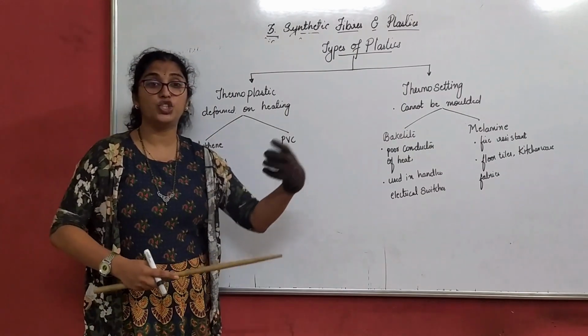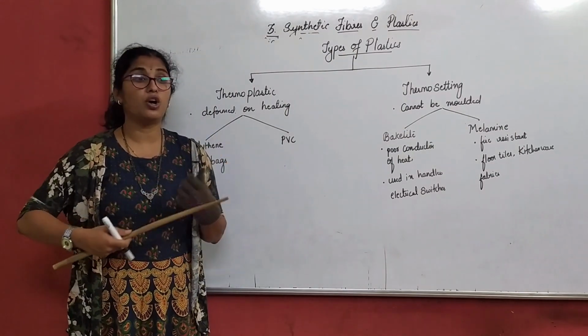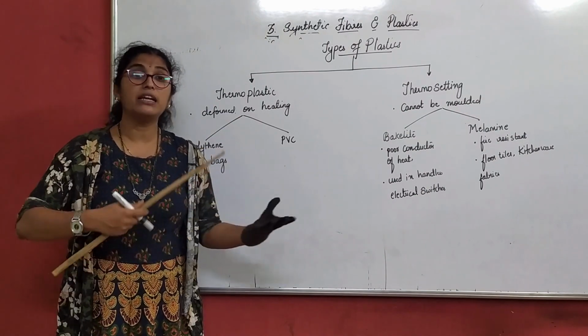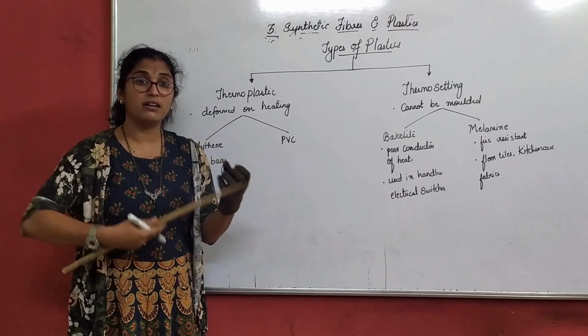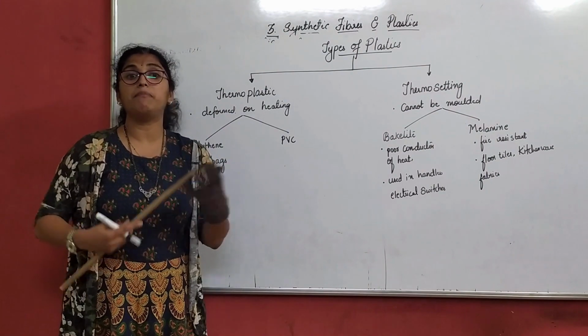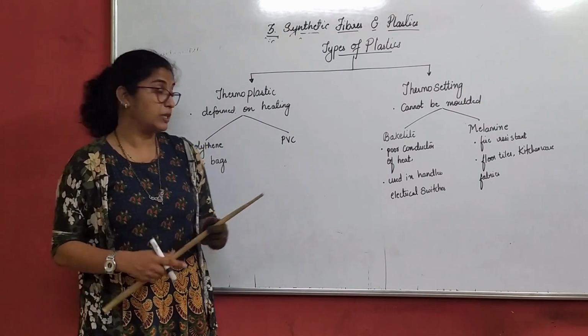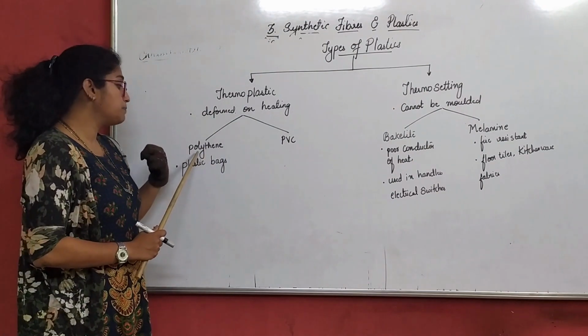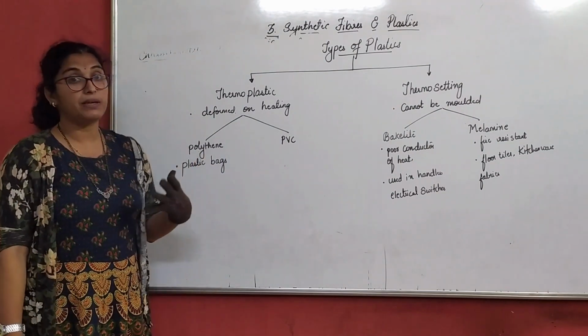That means once the plastic is not of use, we can give it to the recycling unit, where they will change the color and shape, remold it and make something better out of it. So in thermoplastic we have two types. One is polythene and another is PVC.